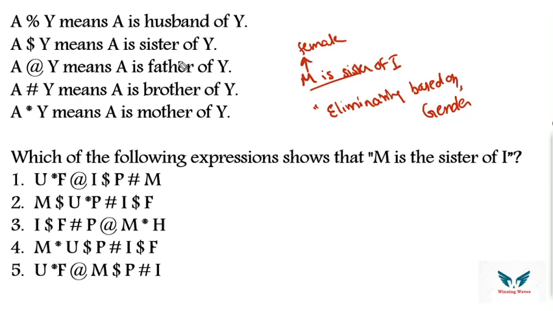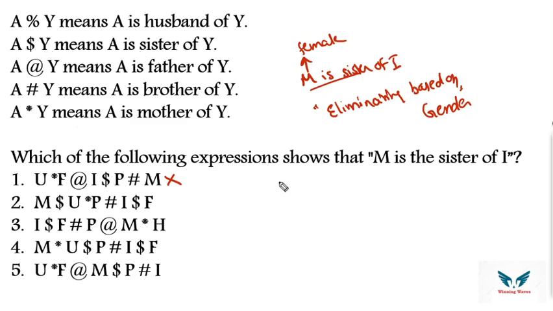Now see here, P hash M, M is last, means P is brother of M. So if you see, the relation is in forward direction, it is not in backward direction. Okay, so P hash M means P is brother of M. So from that I cannot say the gender of M. So simply ignore, right?